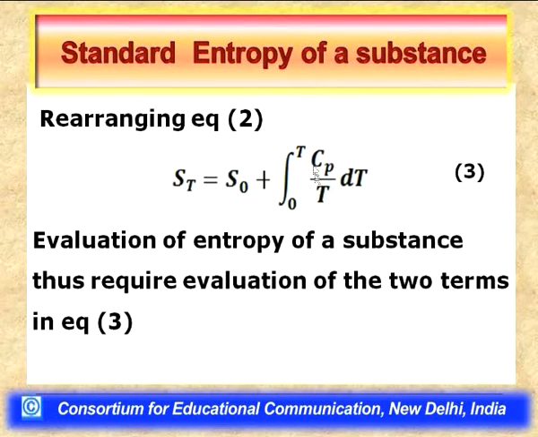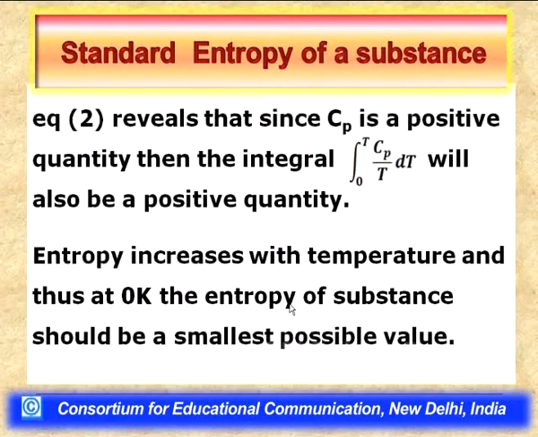Since the heat capacity of a substance under constant pressure condition is a positive quantity, and T, which is again a temperature, is again a positive quantity, when the temperature increases, the second term in equation 3 will always be a positive quantity. It means that the entropy of a substance will always increase with increase in